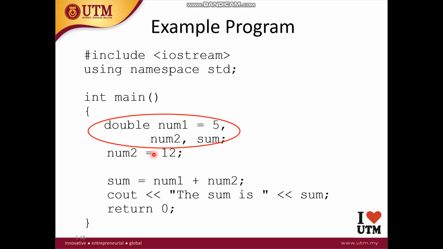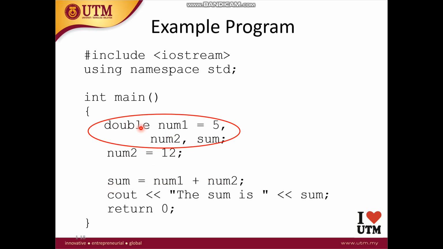Now we are using it, and you can declare and initialize it at the same time. But here we are initializing it, we are giving it a data, but we are not writing down double here. Why? Because we have already specified its type, which is a double type, and we are saying num2 equals 12, then sum equals num1 plus num2.